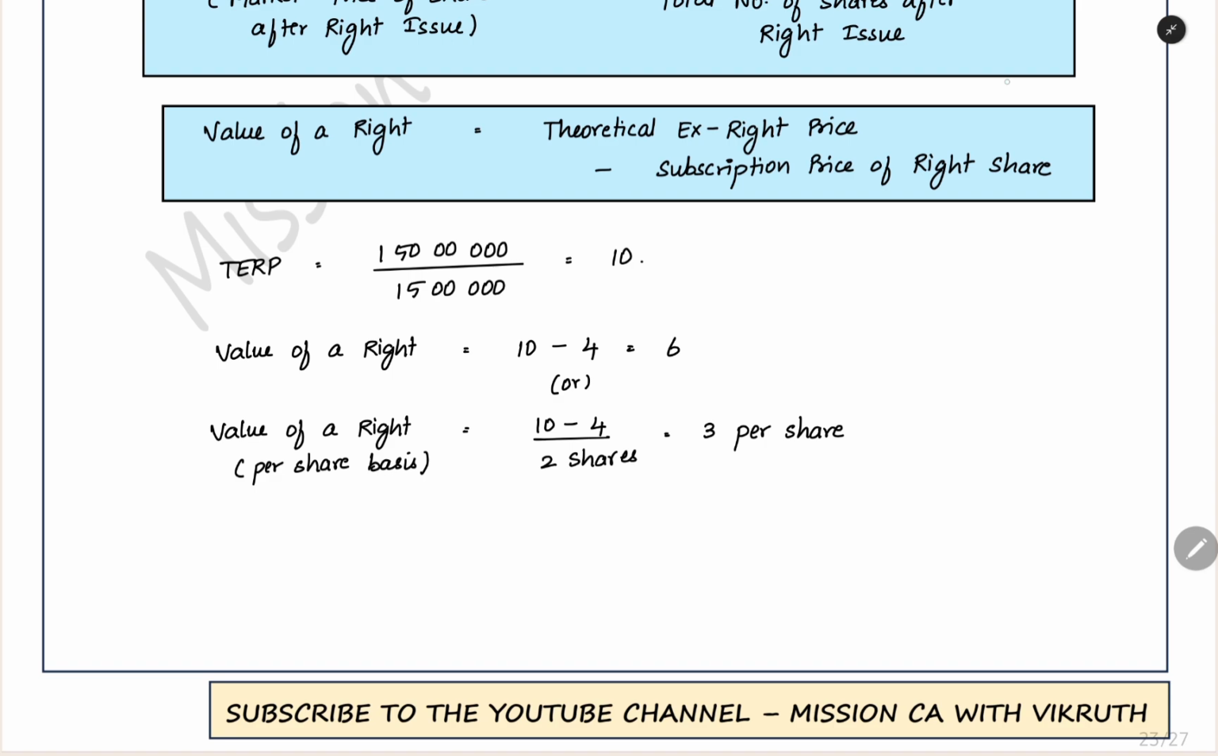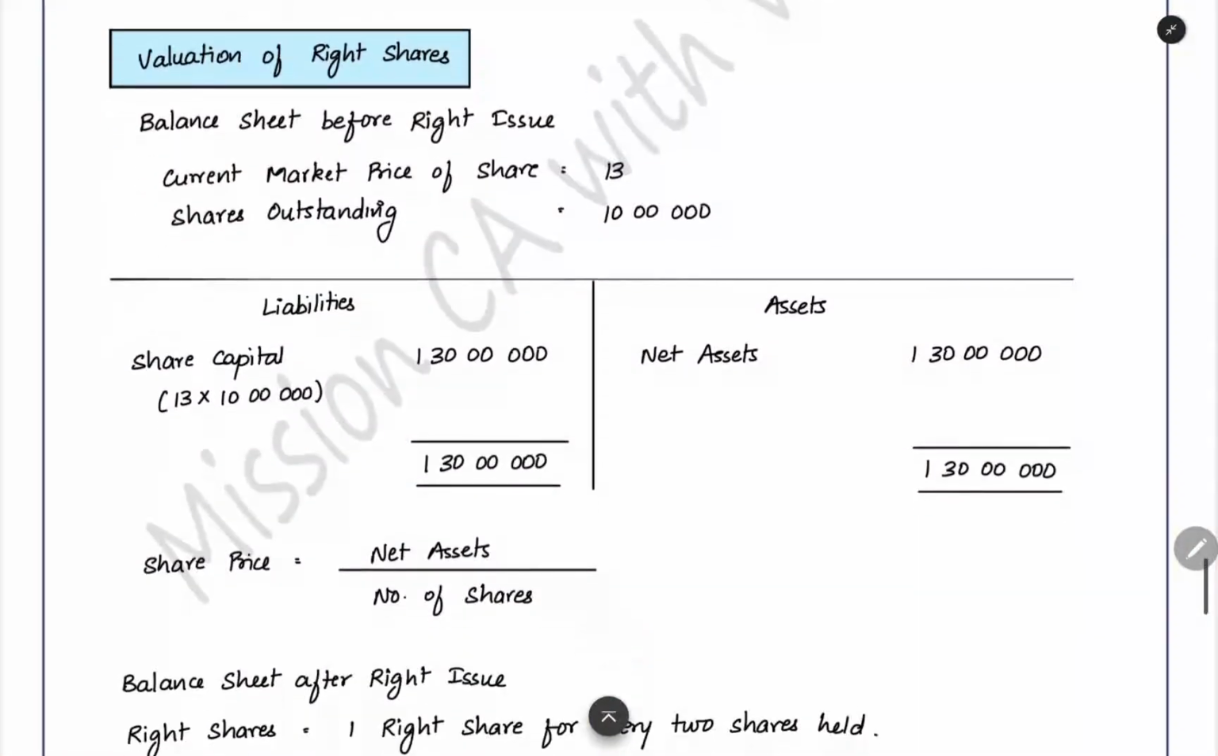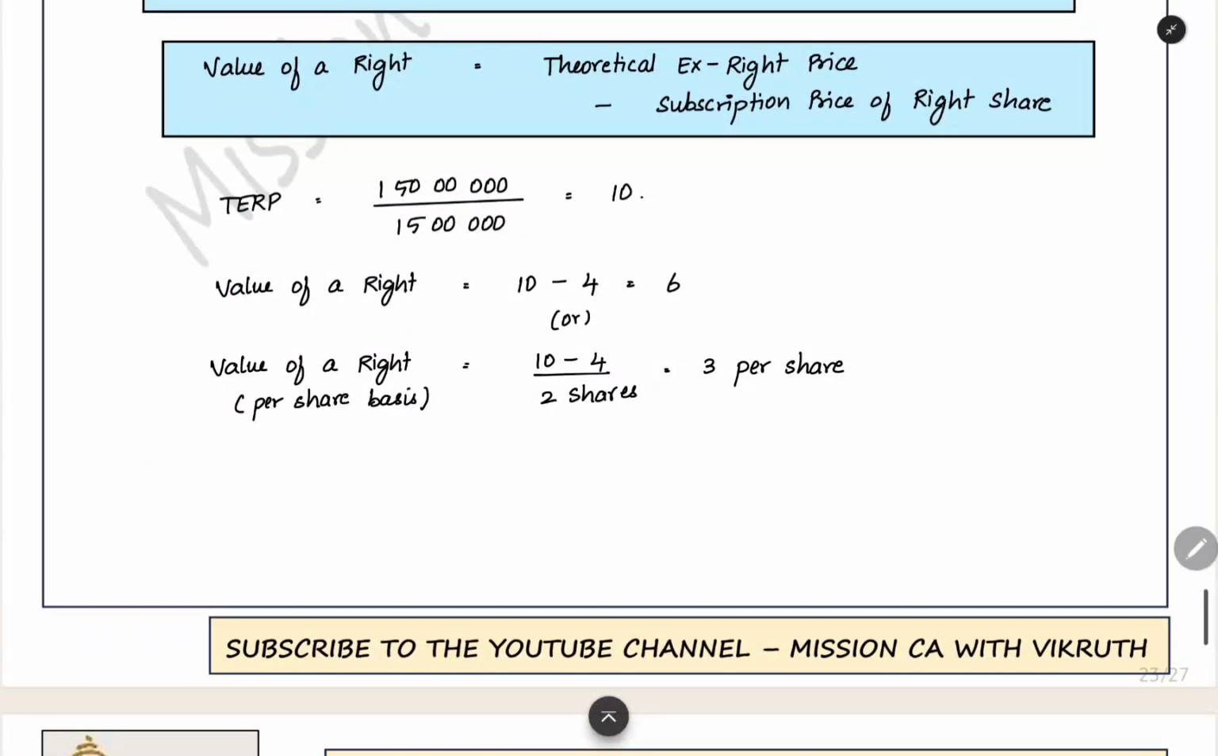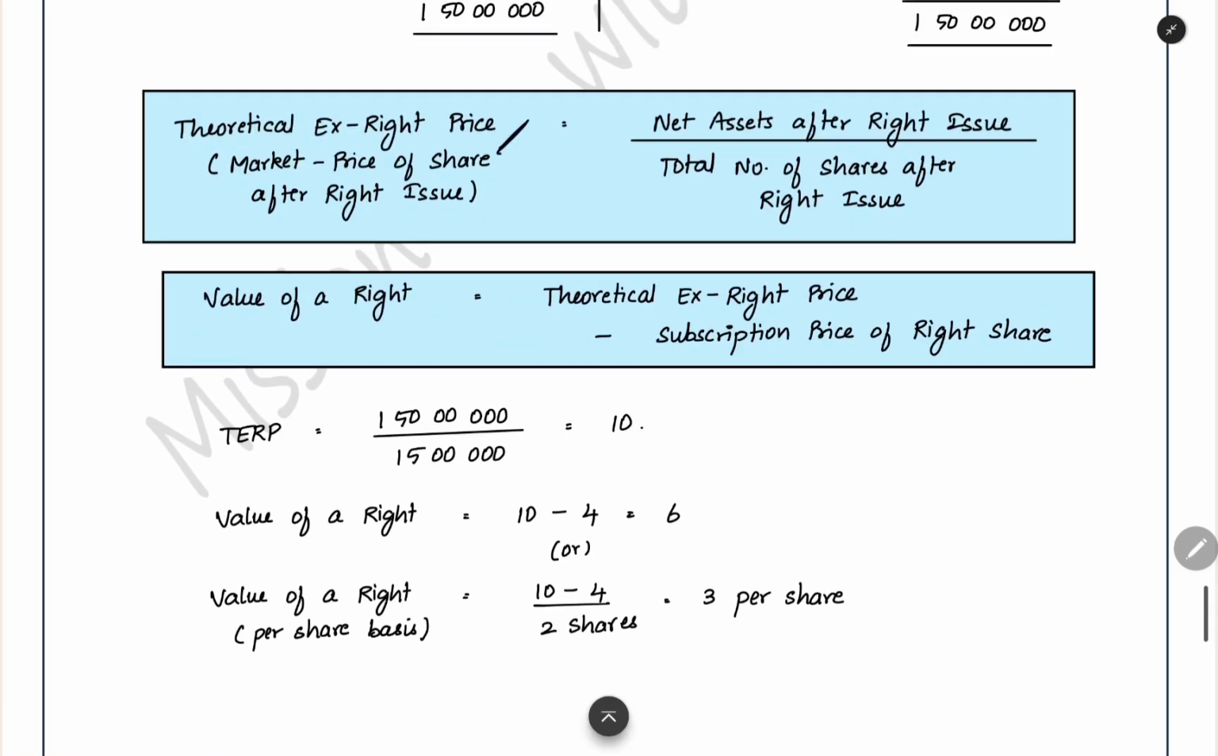Earlier the share price was 13. Market price before the right issue was 13, but after the right issue it became 10. 13 became 10. The share price reduced in the market. This is what we found out. This 10 rupees is the price of the share in the market after the right issue. We can also call it the theoretical ex-right price: the market price of the share after the right issue, that is, net assets after the right issue divided by the total number of shares outstanding after the right issue.